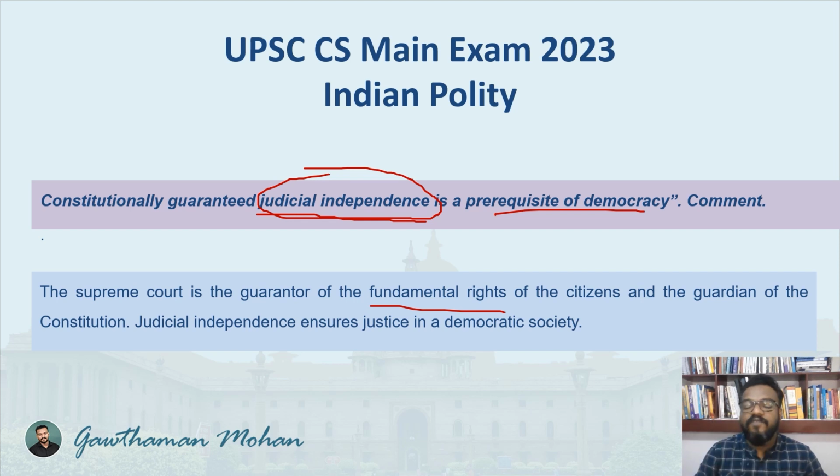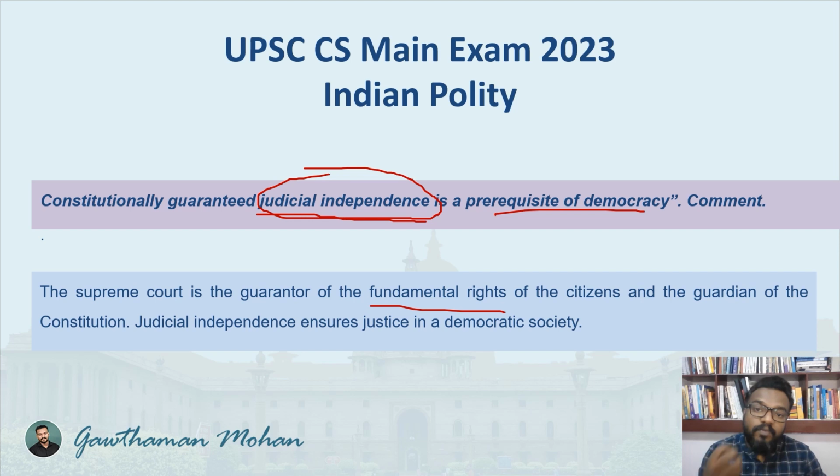It is the guarantor of our fundamental rights, and the written code of conduct for the entire citizens and the state is the Indian Constitution. If there is a threat to the Indian Constitution also, who is there to protect that? The judiciary is there to protect that. So in order to do all these things, judicial independence should be there. Nobody should be there to influence the judiciary. That independence they should enjoy, then only they can do this. So as an introduction, you can just say this, and now when you are coming to the body of this particular answer, you should be able to justify your answer.